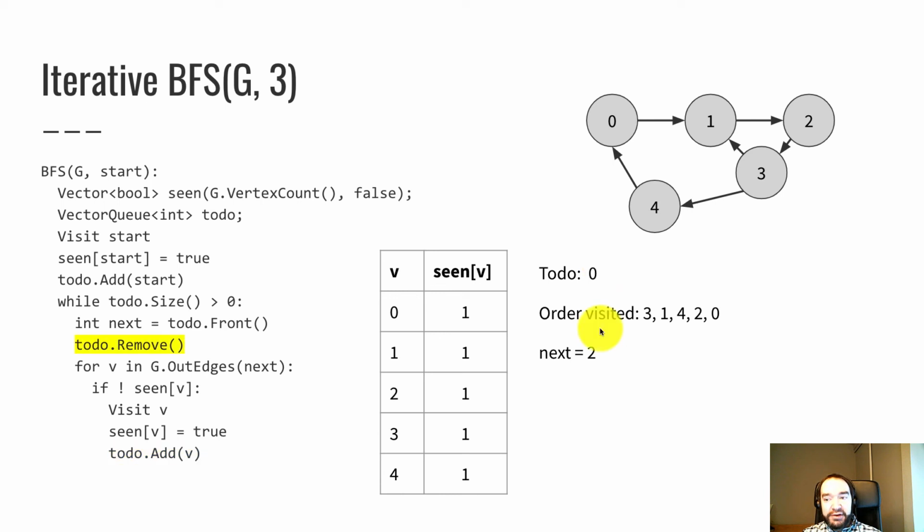It gets removed from the front of the queue. So here's 2 over here. And we go into this loop, but there's only one out edge of 2, which is to 3. And 3 has already been visited. If we look in the table here, that's true, and I recall doing that earlier. So 3 is seen. So this is a false if statement, and we don't do anything with 3.